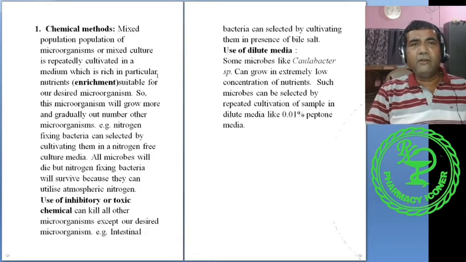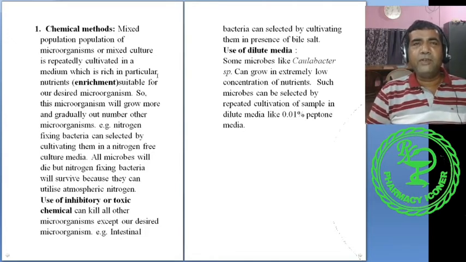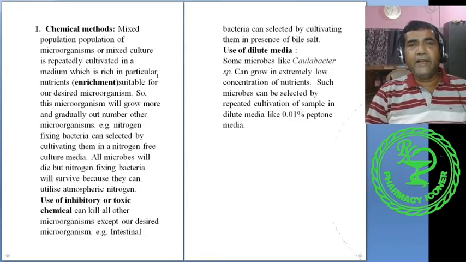Use of dilute media. Some microorganisms can survive in extremely dilute media. In that case, what will happen? If we cultivate a mixed culture in a very dilute media, only those microorganisms which are capable of utilizing a very low concentration of nutrients can survive. For example, here I have given